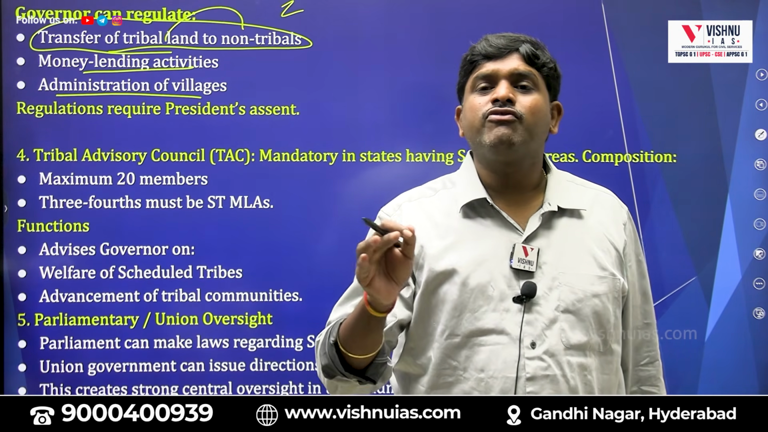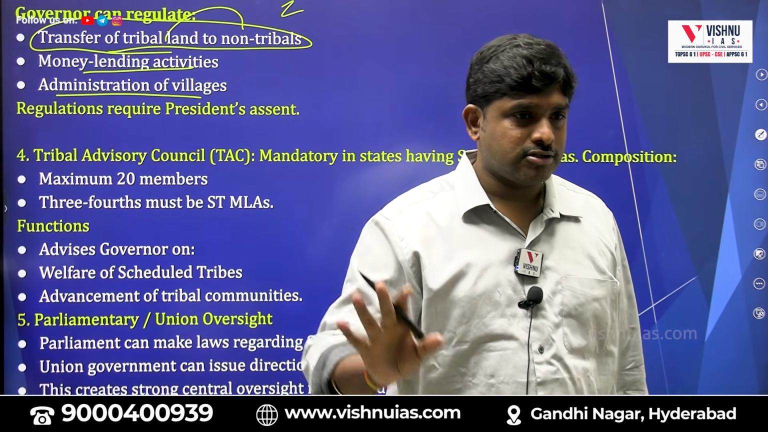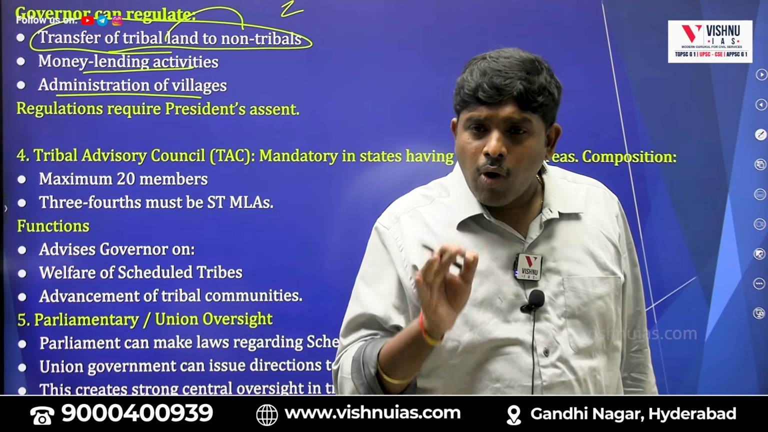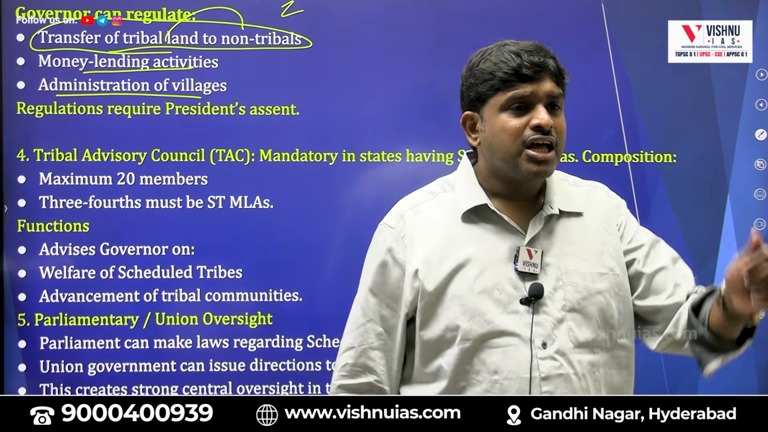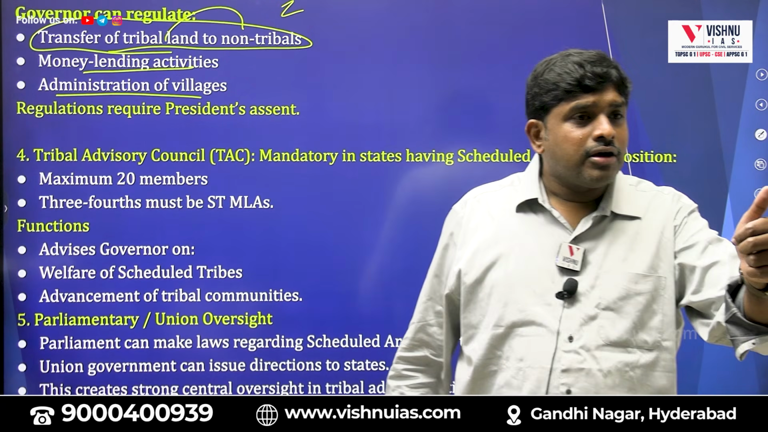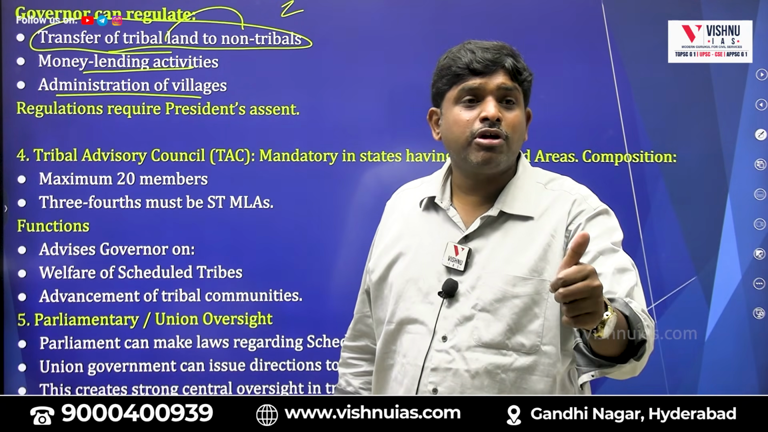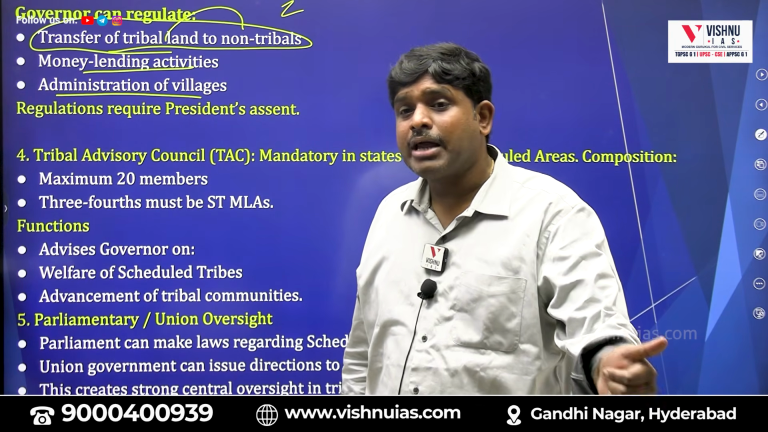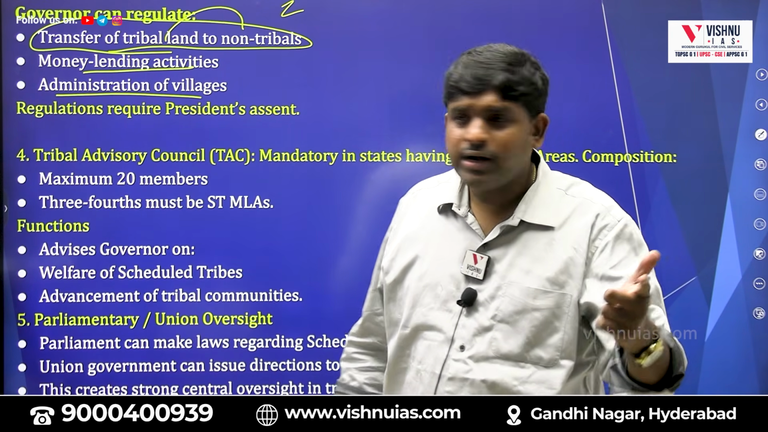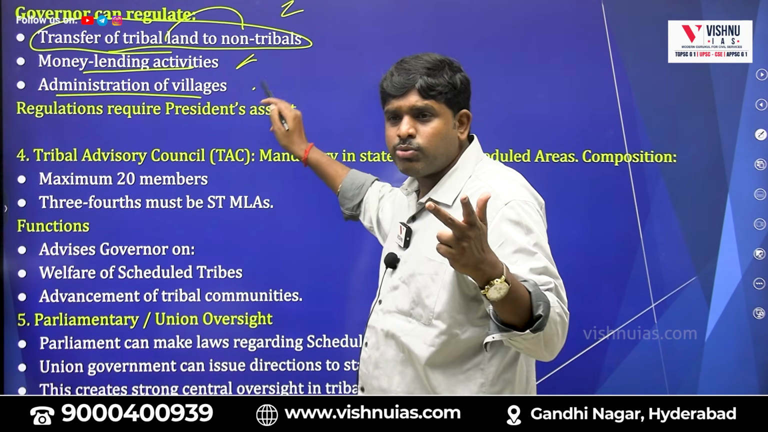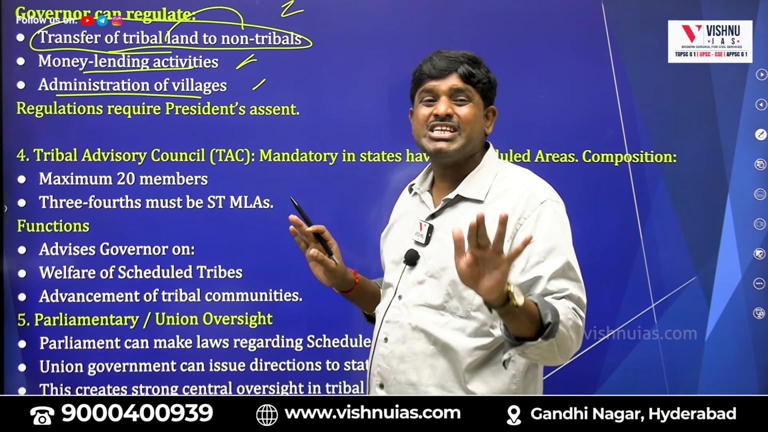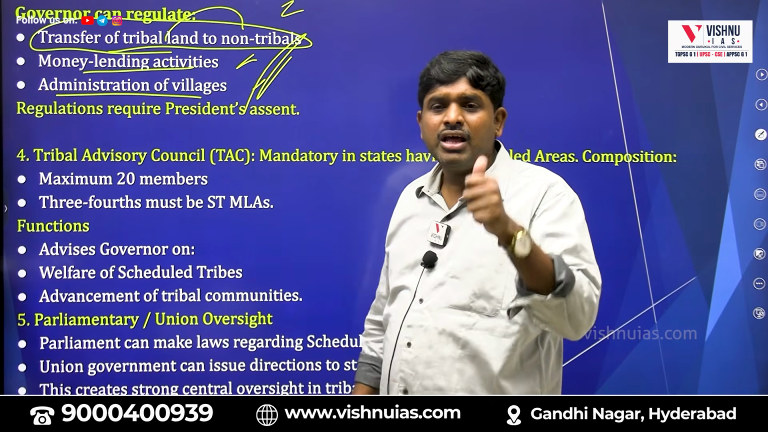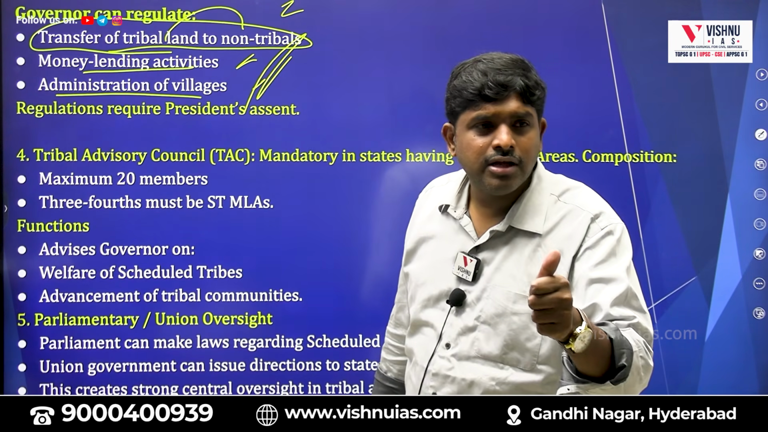What are the powers of the Governor in scheduled areas? First power is what? Transfer of land from tribal to non-tribal. Second is what? Money lending activities. Third is administration of villages; it is there in the Constitution under Article 244 Clause 1. These three provisions are there. Who has the power? The Governor has.